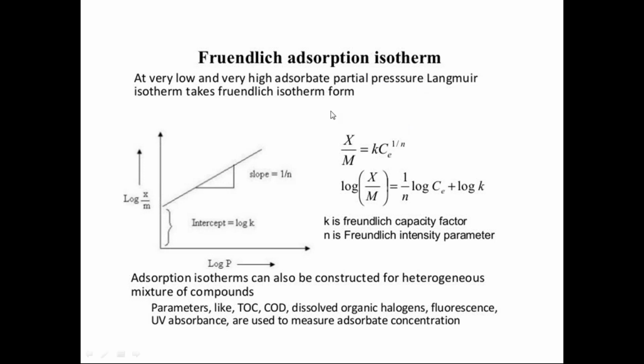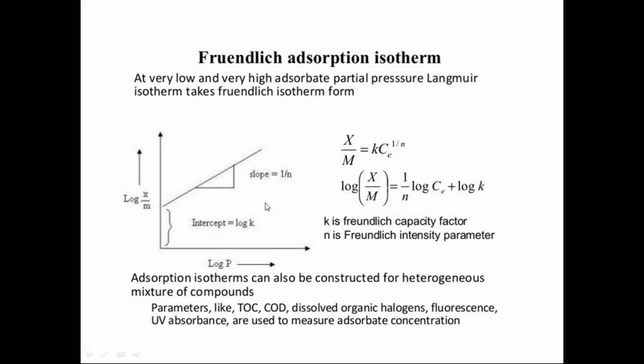So that is the type of relation. Here K is the Freundlich capacity factor and n is the Freundlich intensity parameter. These two are very, very important.